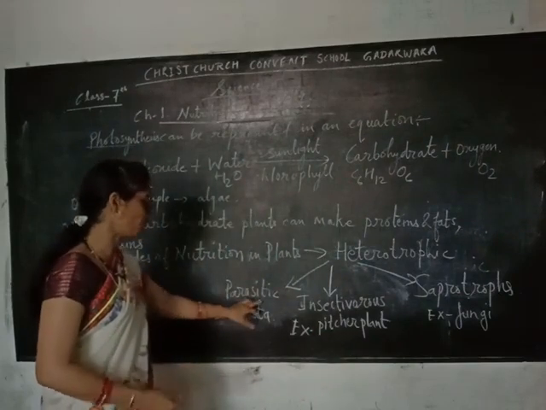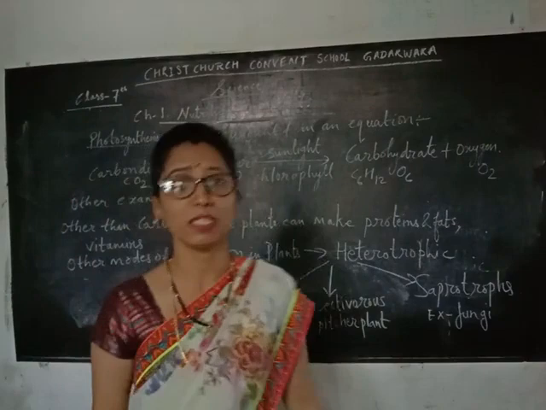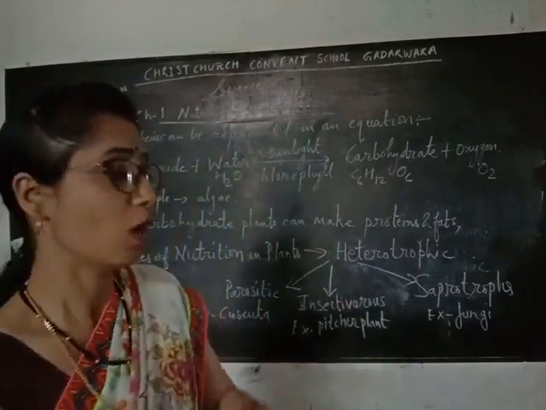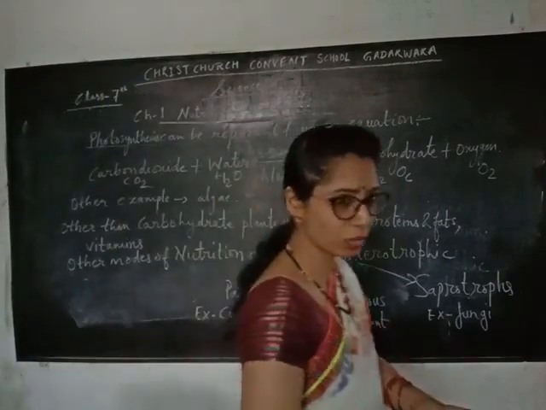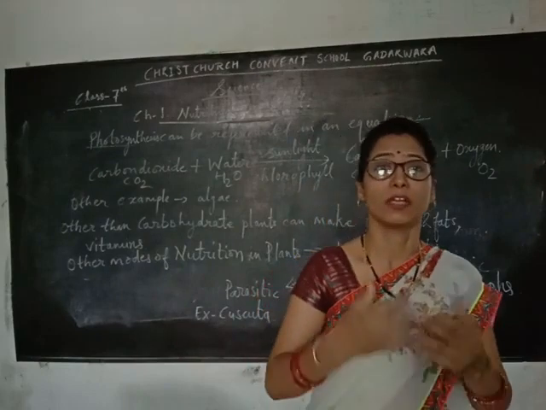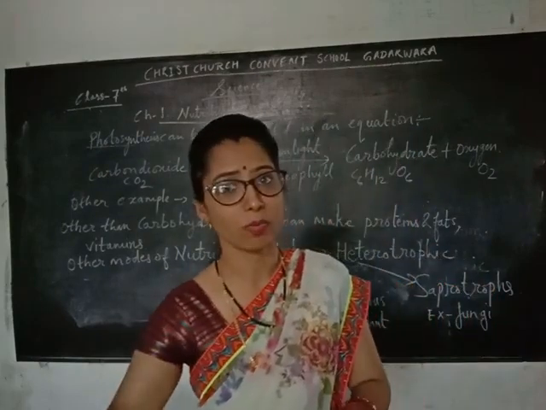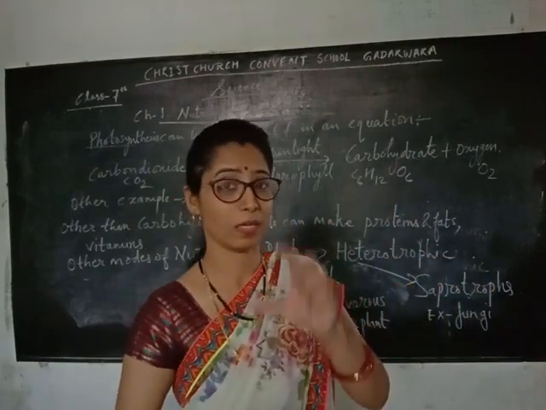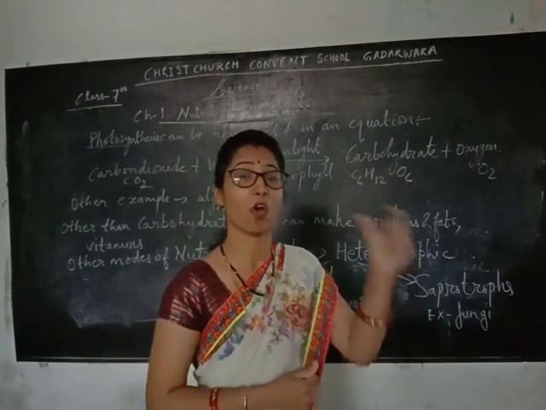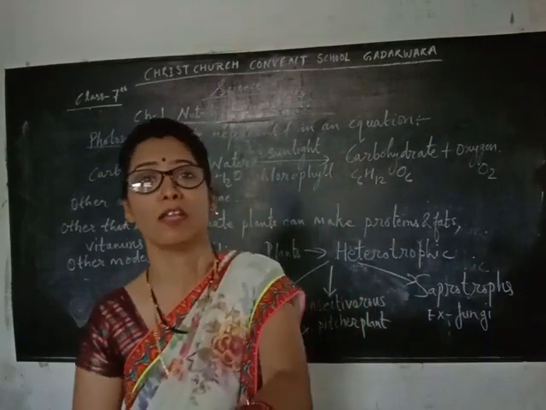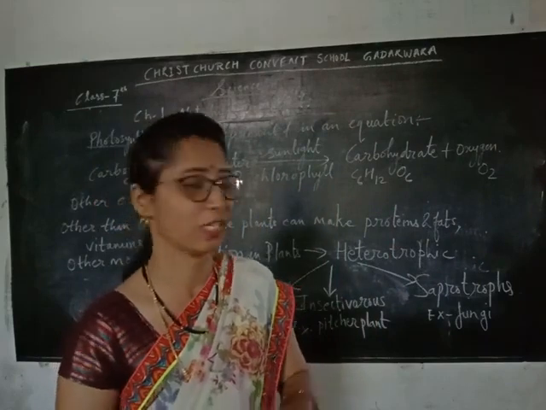The first mode is parasitic. Parasites are those living organisms which live on another organism for their food. That is called a parasite, and the organism on which they live is called the host.